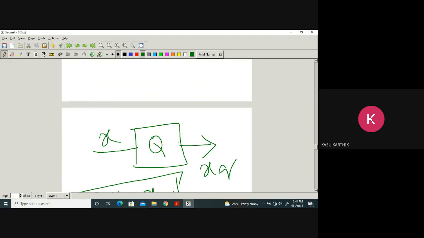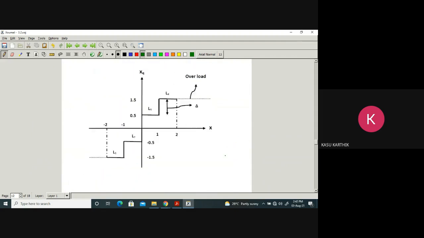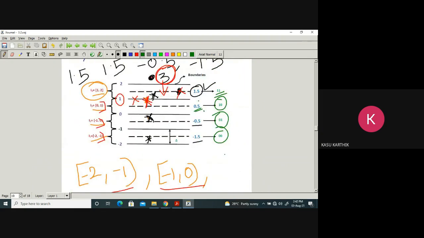Now before that, let me draw a simple diagram. So what I do is, I will write all these things in terms of delta. What is minus 2? It is minus 2 delta. Why? Because delta equal to 1. What is minus 1? Minus delta. 0 itself 0. 1 delta. 2 delta. I am writing everything in terms of delta. Please bear with me.